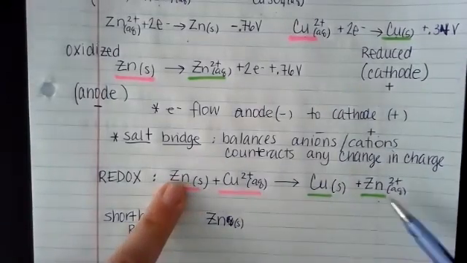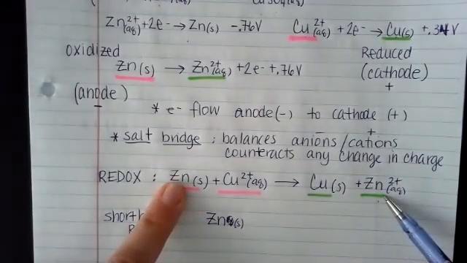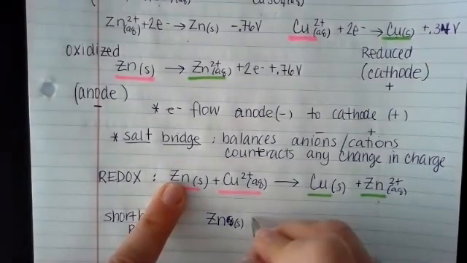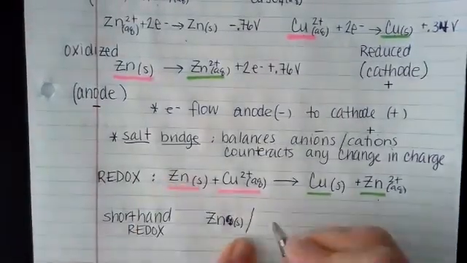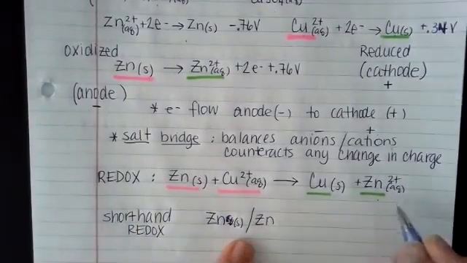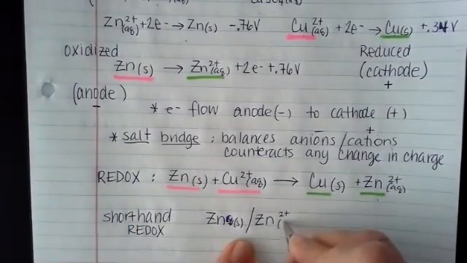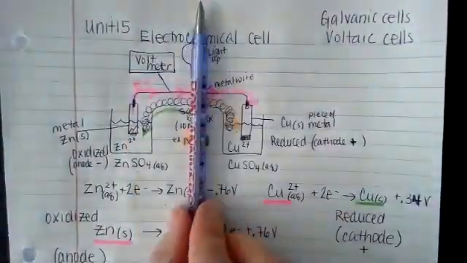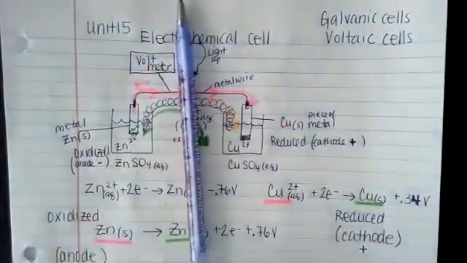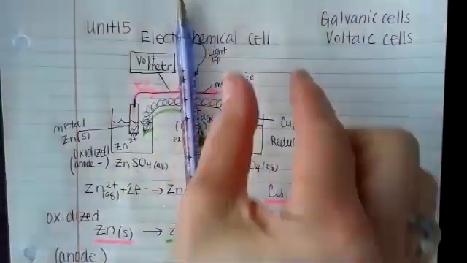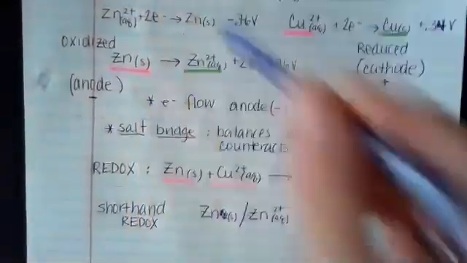Zinc is going to lose electrons, become more positive. So I'm going to put a dash mark. What occurs as a result, the product or the solution. Then I have another beaker, right? This is happening in one beaker. Then I have another beaker. What's happening in the second beaker?